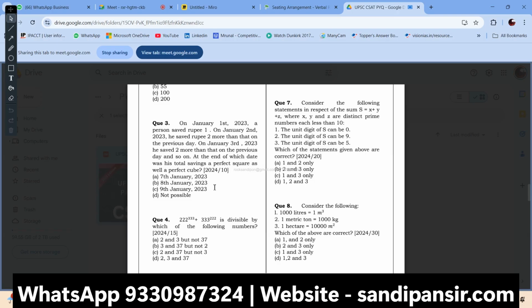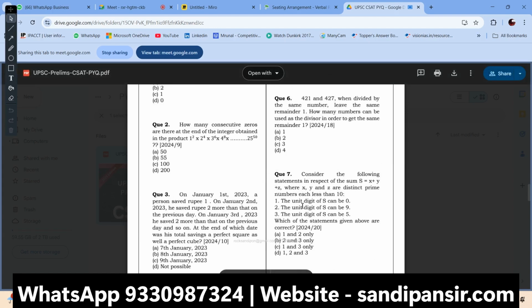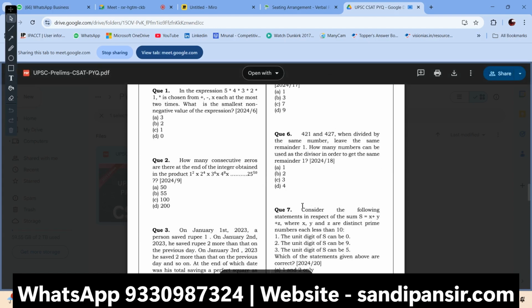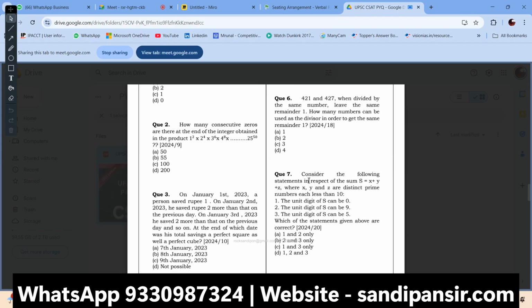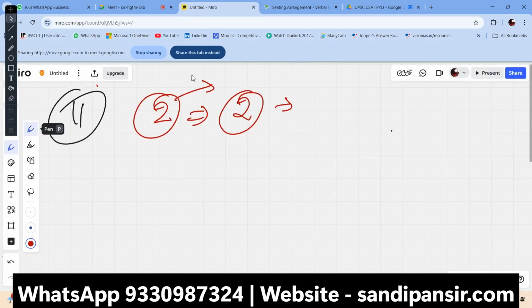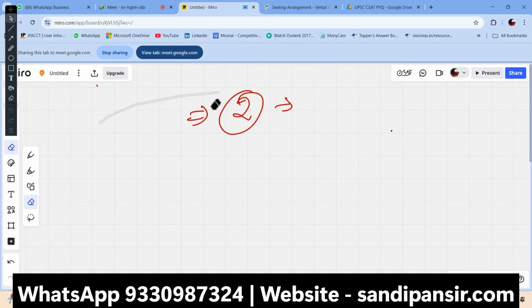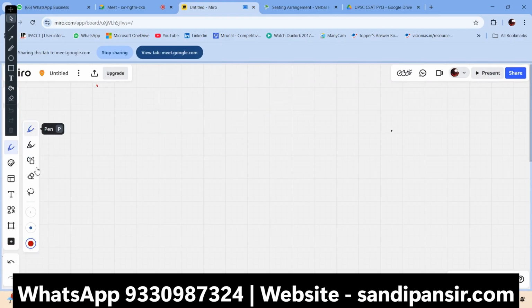Now, what kind of question can we get here? Let me copy paste a question to the whiteboard, so that we can study the question together and have an idea of what kind of question they are asking.